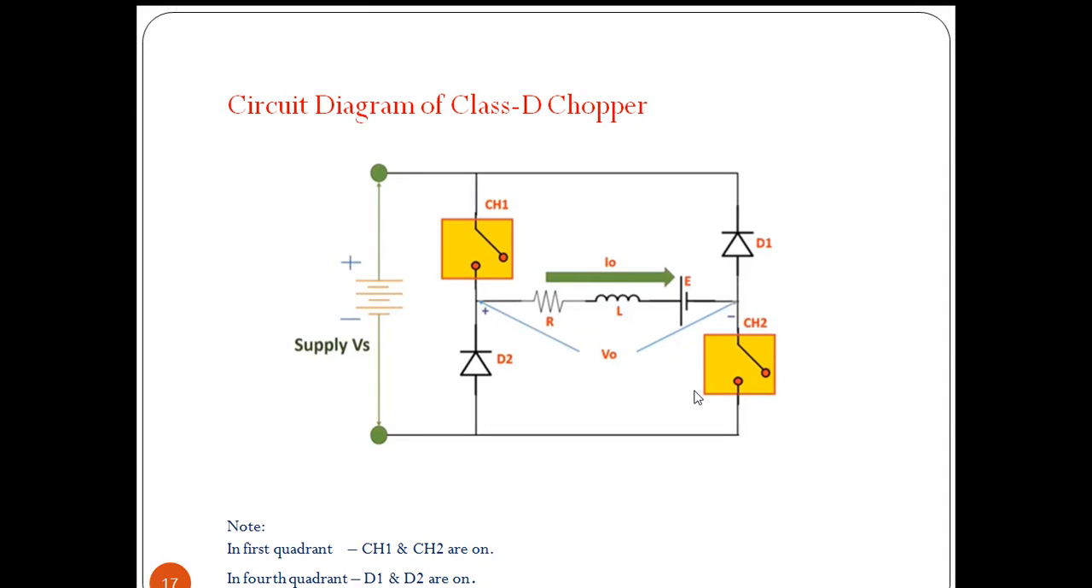So this is the connection diagram for the class D chopper. We have two choppers, CH1 and CH2, two diodes D1 and D2, and this is the load. We are assuming this left side as positive, and this sign convention we are assuming as positive voltage, and this direction of current from left to right we are assuming as positive current across the load.